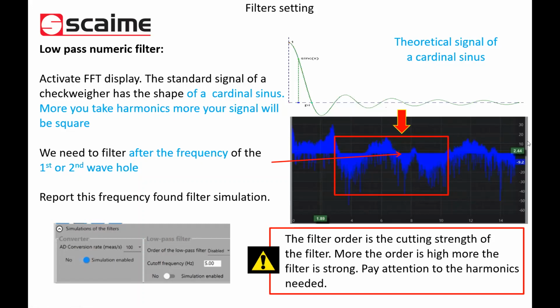For example, here I can say that this frequency is a bad frequency, so I will have to cut very strongly to cut this frequency. If this does not exist, I don't need a big order, so I can leave it at 2, for example. Understood.